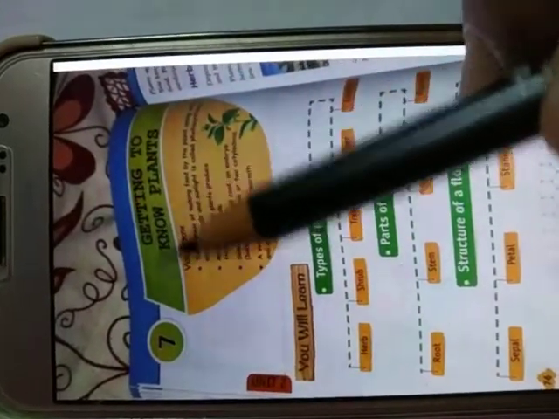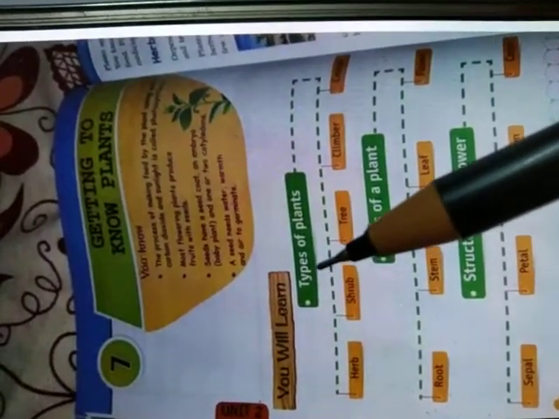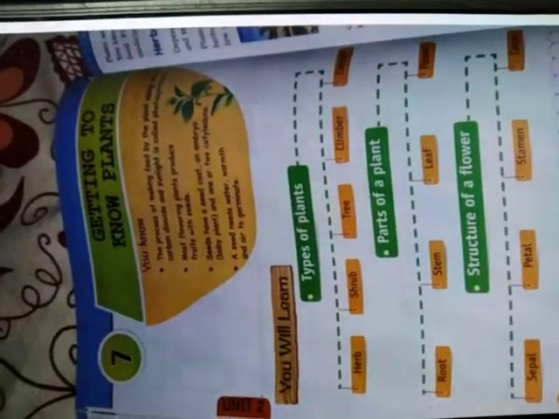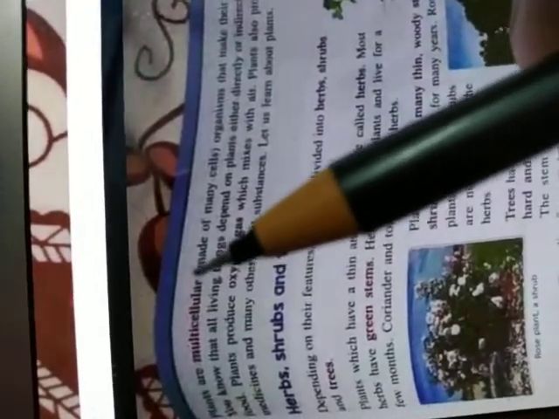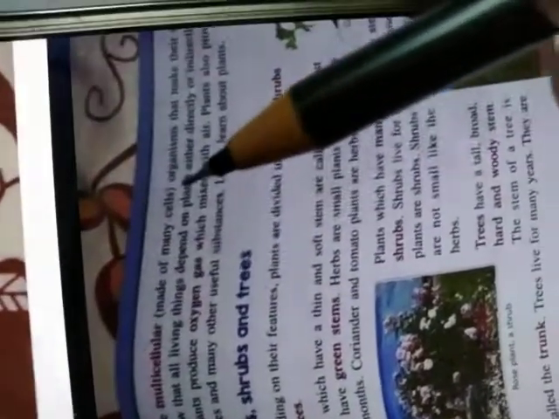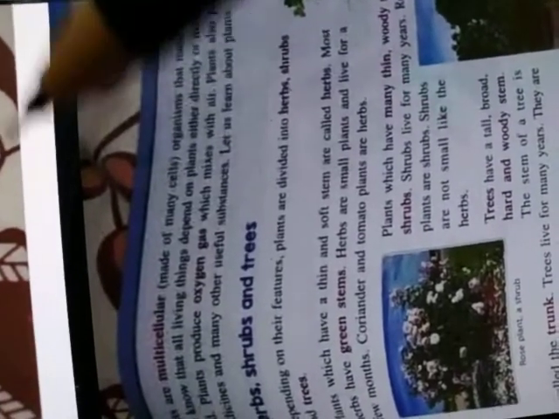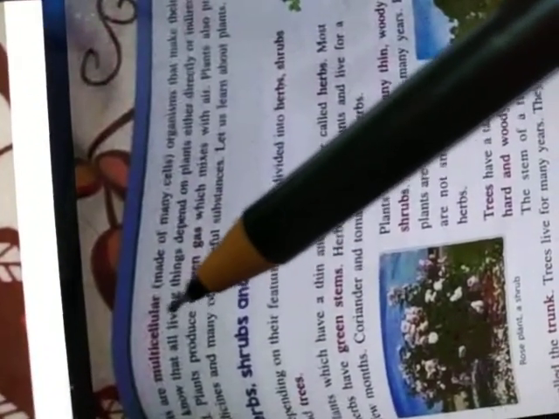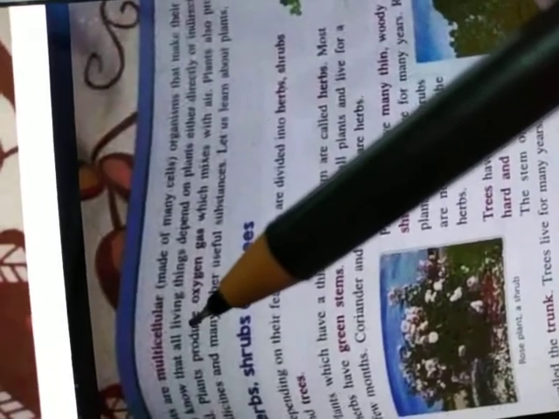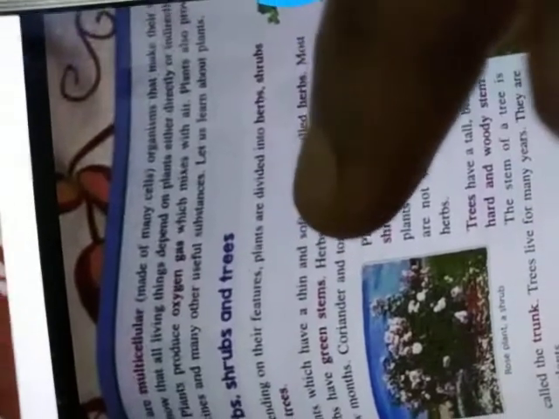Today I will discuss the chapter Getting to Know Plants. First we have to learn the types of plants. Before describing the types of plants, first we go through this. Plants are multicellular organisms. Multicellular means the organisms which are made up of many cells, not a single cell. That's why they are called multicellular organisms.